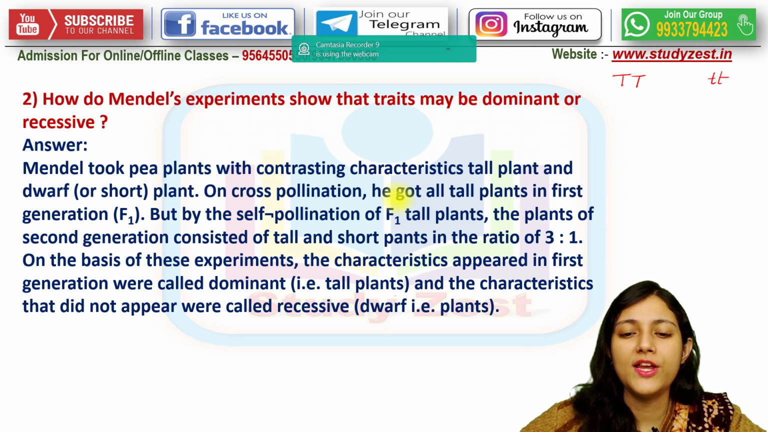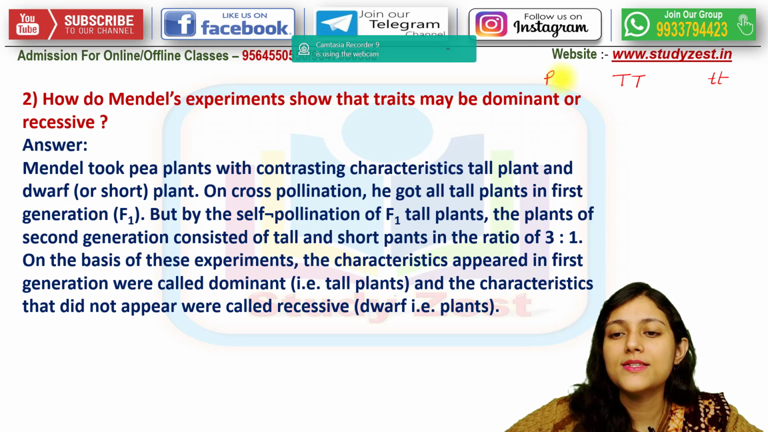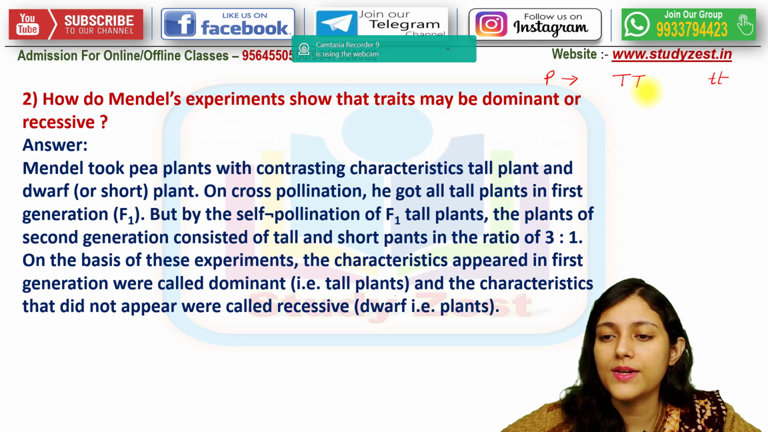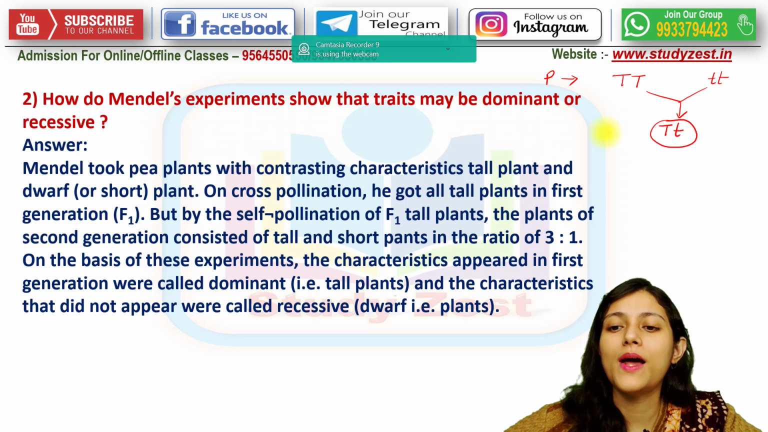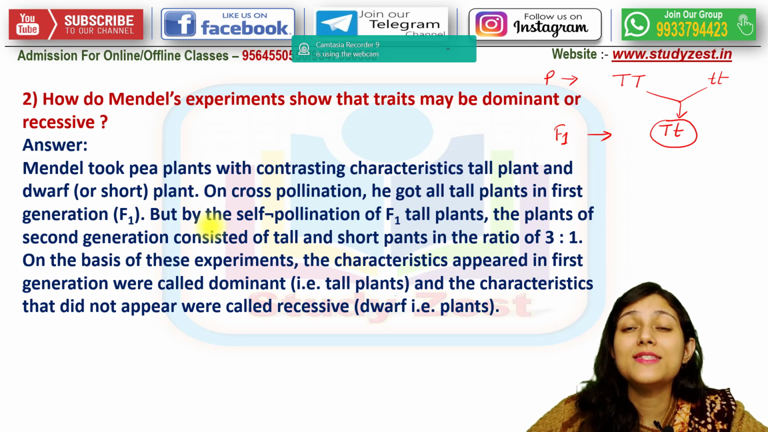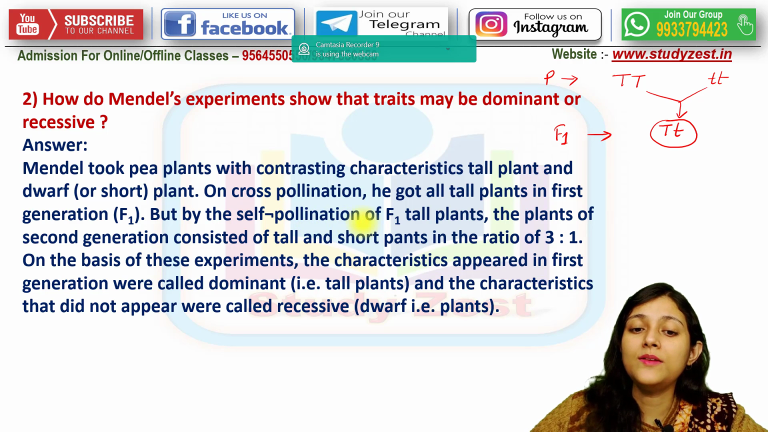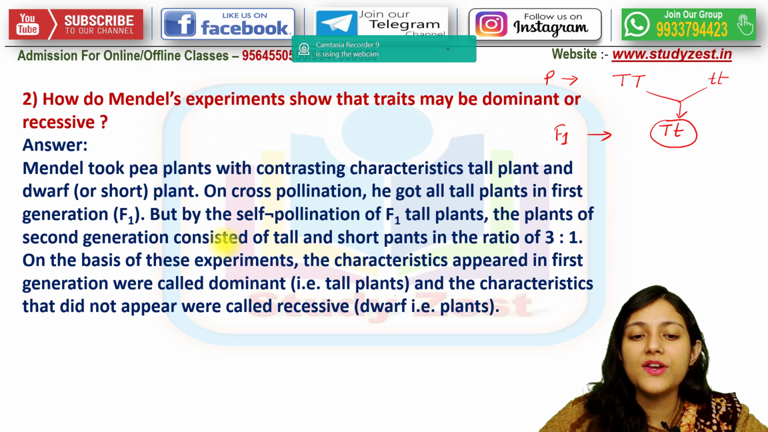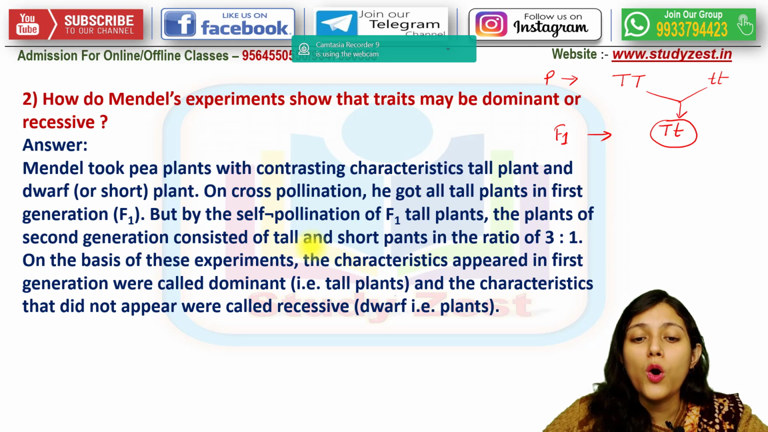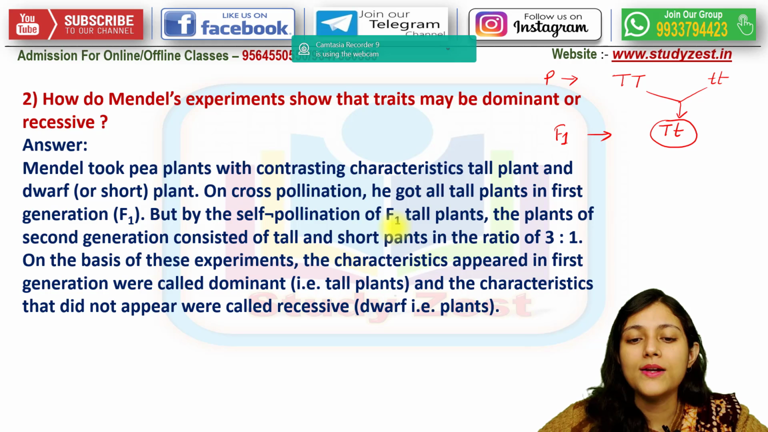Now on cross pollination he got all the tall plants in the F1. So this is the P generation, and from here he got hybrid tall plant in the F1 generation. Then by self-pollination or self-crossing of the F1 tall plant, the plants of the second generation consisted of tall plant as well as short plants in the ratio of 3:1.